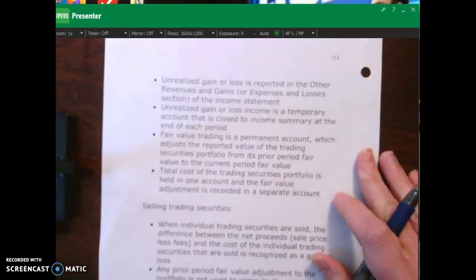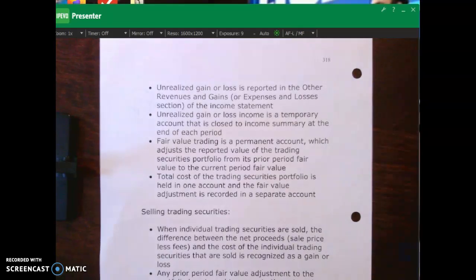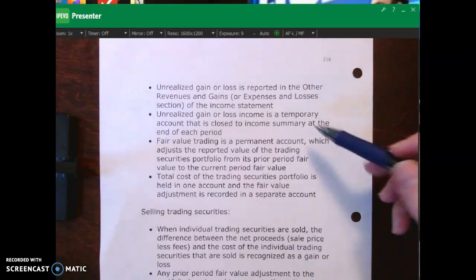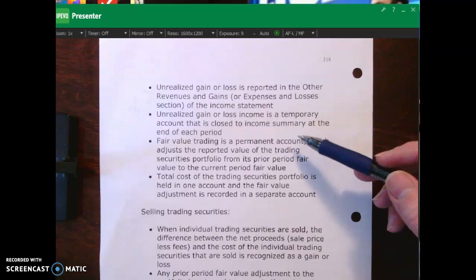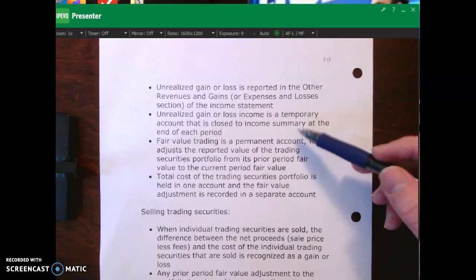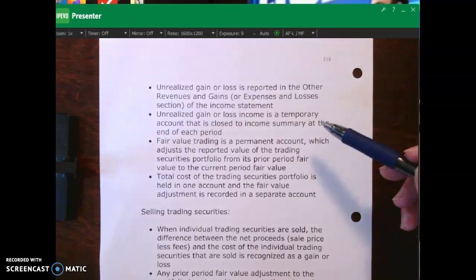So if we turn the page over, again, this is what I was talking about. That unrealized gain or loss would be reported in the other revenues and gains on the income statement. It's a temporary account that's going to be closed to income summary at the end of each accounting period. So we talked about closing entries in Chapter 4. So this would be closed to income summary.